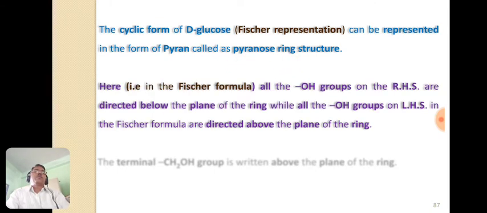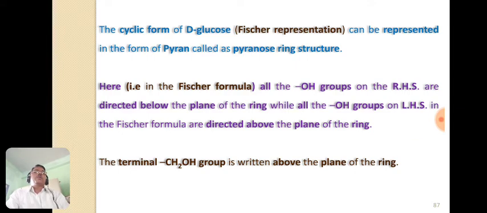So here it means in the Fischer formula, all the hydroxyl groups in a glucose molecule on the right hand side are directed below the plane of the ring, while all the hydroxyl groups on the left hand side in the Fischer formula are directed above the plane of the ring, and the terminal primary alcoholic group, that is the CH2OH group, is always above the plane of the ring.